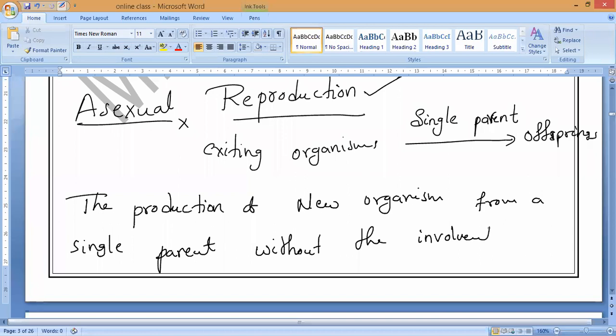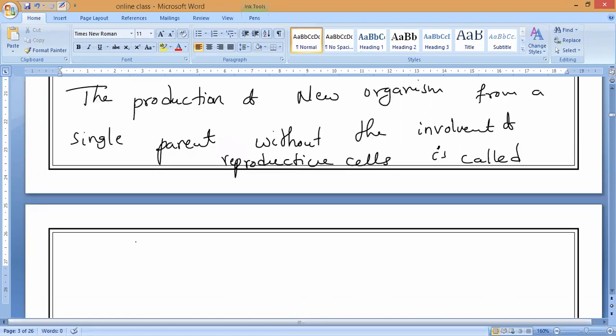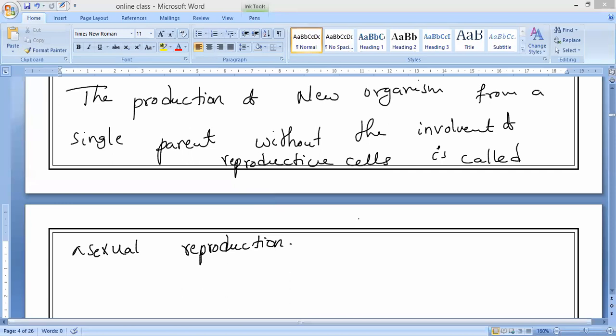What are reproductive cells? Sex cells and gametes. That is called asexual reproduction. Is it clear, guys? Okay.